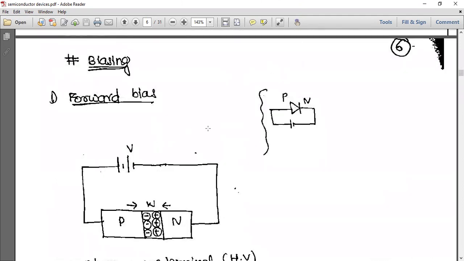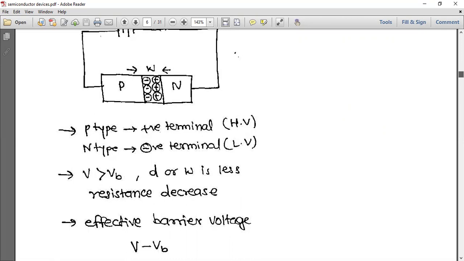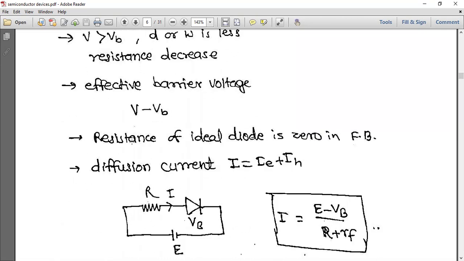Next one, biasing. Now, forward bias and reverse bias. When high potential is connected to P-type and low potential is connected to N-type, then that bias is called forward bias. P-type positive terminal or high voltage, N-type negative terminal or low voltage, and V should be greater than VB, then D or W is less and resistance decreases. Means if the supplied voltage is greater than the barrier potential, then the width of the depletion layer is less and resistance is less.